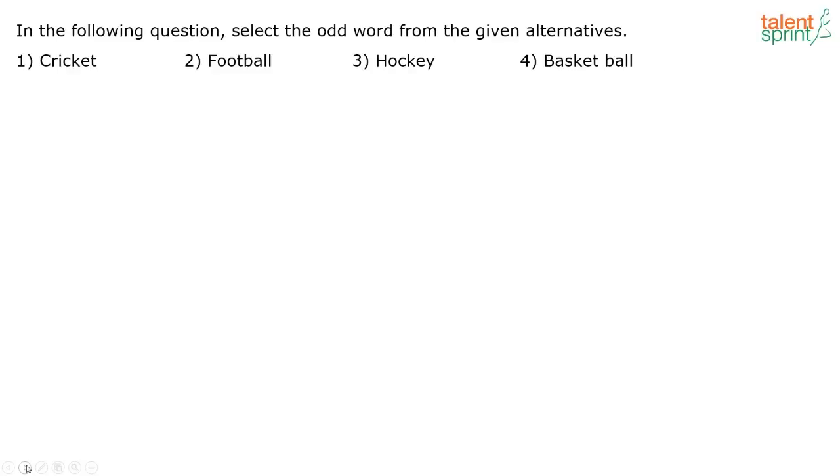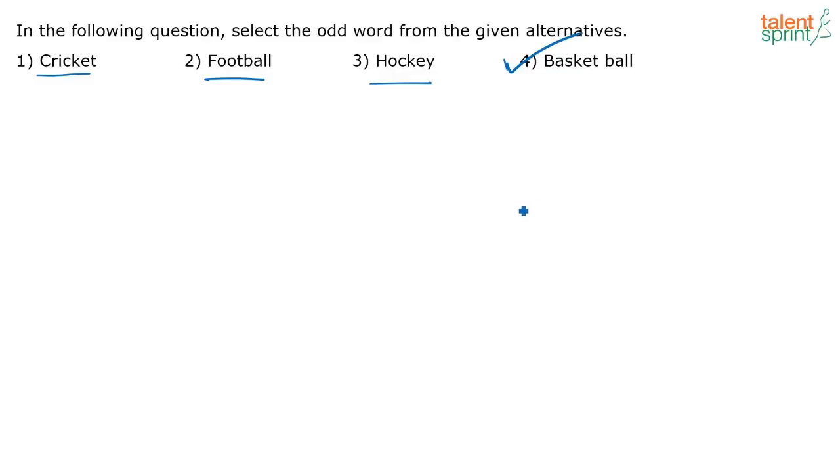Cricket, football, hockey, basketball. Yes. So if you look at all these three options, football, cricket and hockey, you have 11 players. And if you look at basketball, you have 5 players. Okay, so the correct answer is option 4, that is basketball. Yes, based on the number of players that you have in the game.